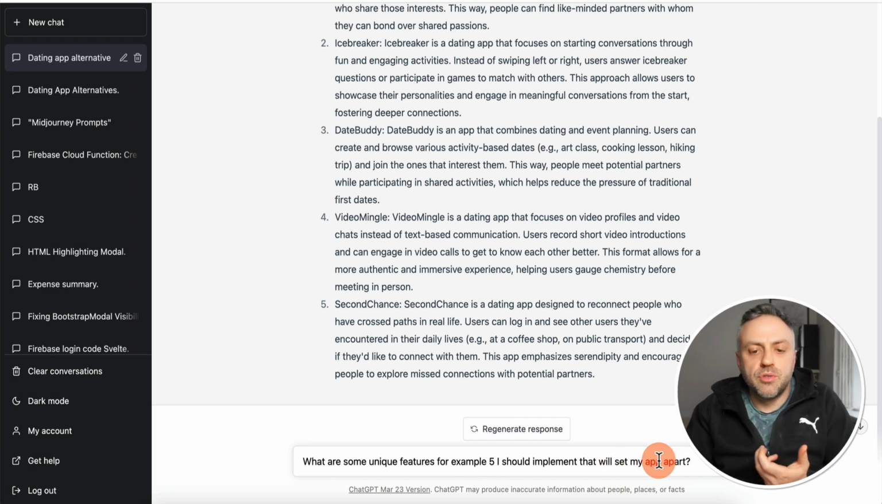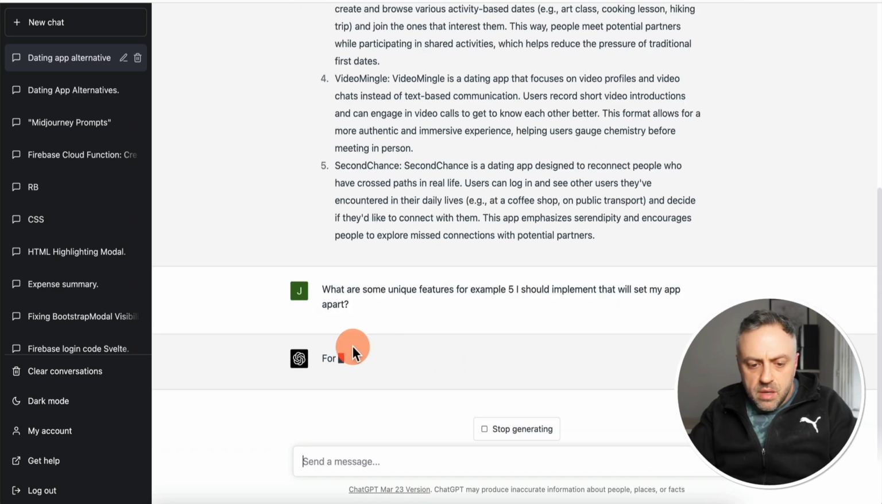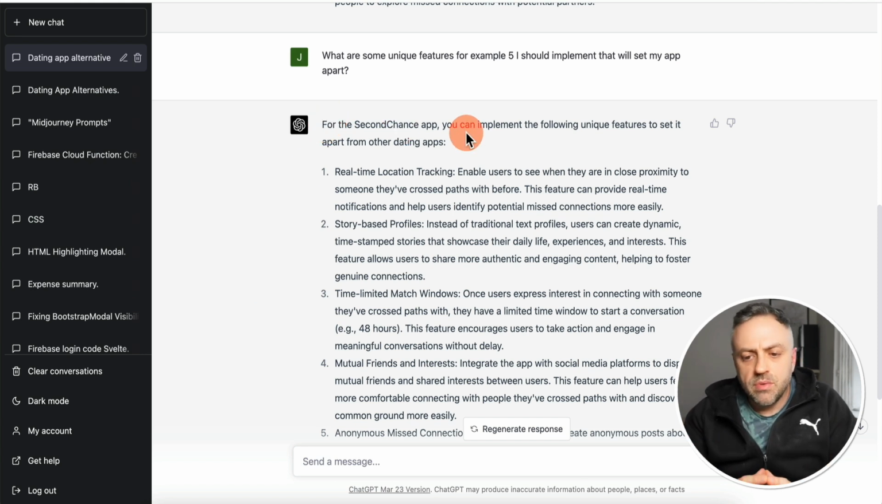Okay, so that's what you're thinking. You want the app to be unique, right? You don't want it to be just another app in the sea of all of these dating apps, right? So we can ask it something like this, and let's see what it says. All right, so it finished generating the answer, and it's telling us for the Second Chance app, you can implement the following unique features to set it apart from other dating apps.